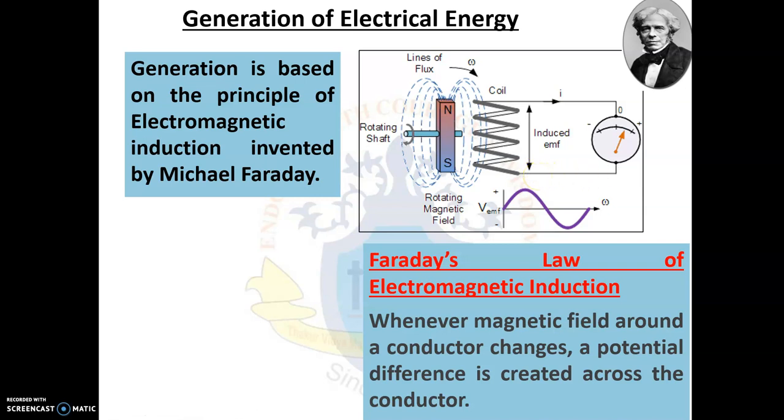Because you already know, when there is a potential difference between the 2 points, the electrons start moving. So this flow results in an electric current.